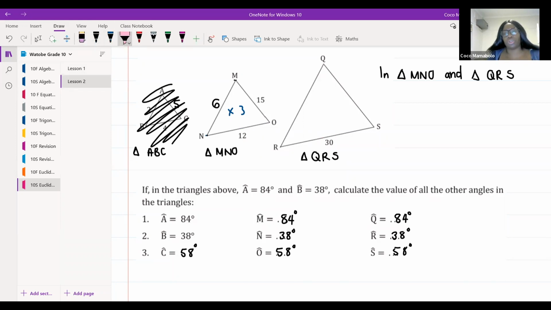All right, so this is what we're gonna do, guys. We know that MN and QR need to be in the same proportion. So I'm gonna write MN over QR, and that proportion must be the same on all the other sides, right? That must be equal to, let's say, MO. Which side is in proportion to MO, guys? MO is in proportion to which side? Tell me in the chat.